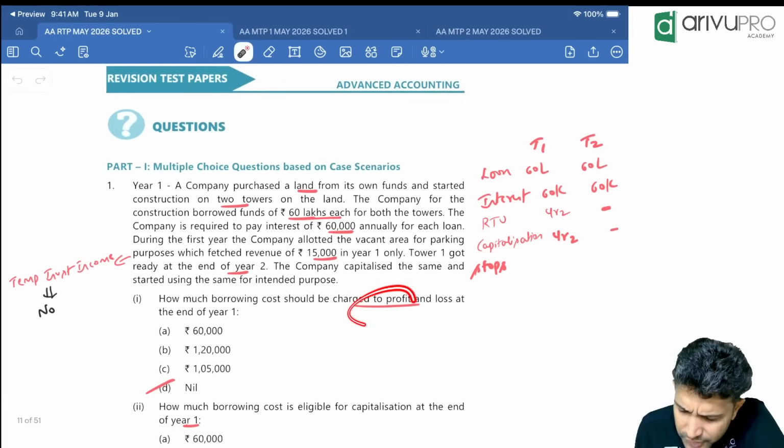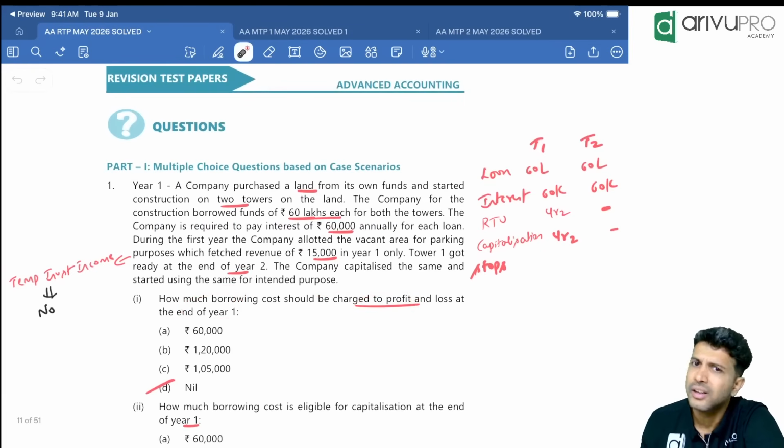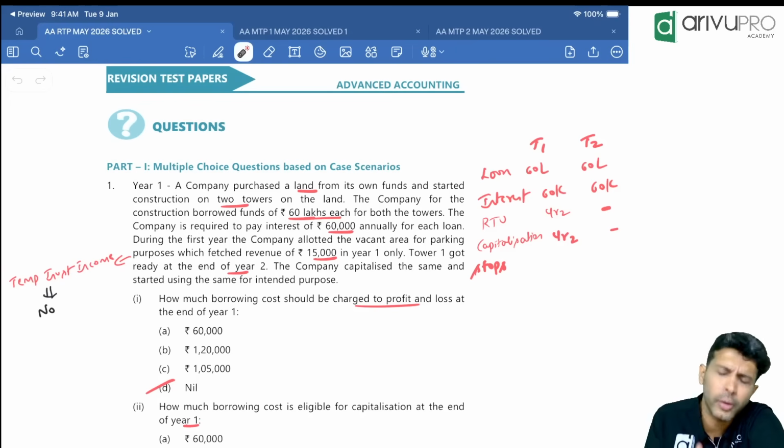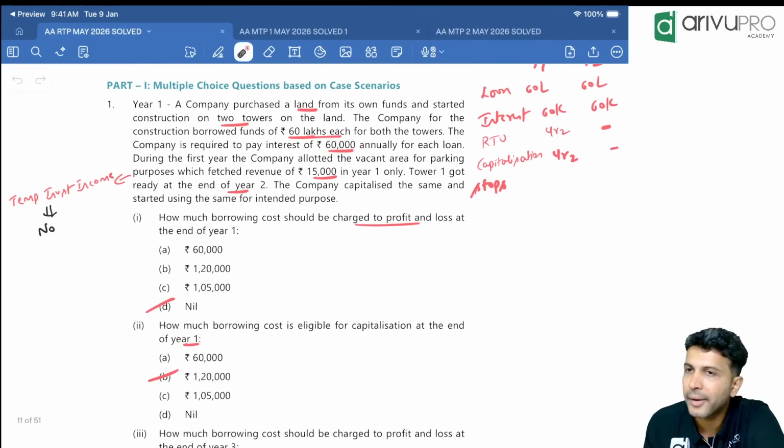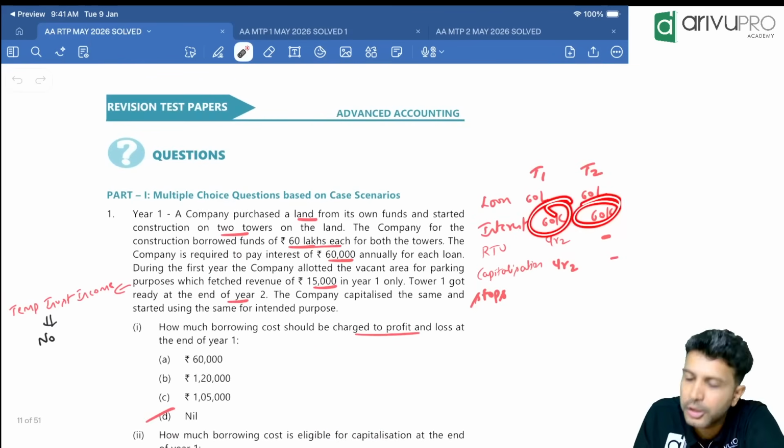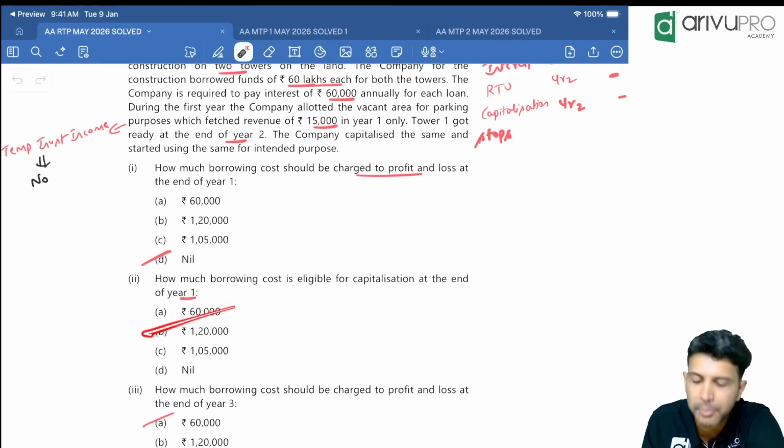Here they're asking for first year, how much will you charge to P&L? First year, nothing will be charged. Both the borrowing costs will get capitalized. So answer is nil. How much borrowing cost will you capitalize for first year? For tower 1 60, for tower 2 60. So total 120 will get capitalized.